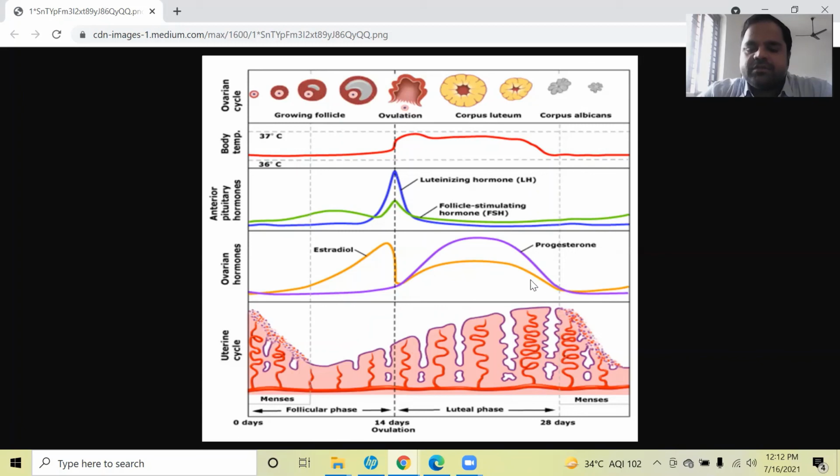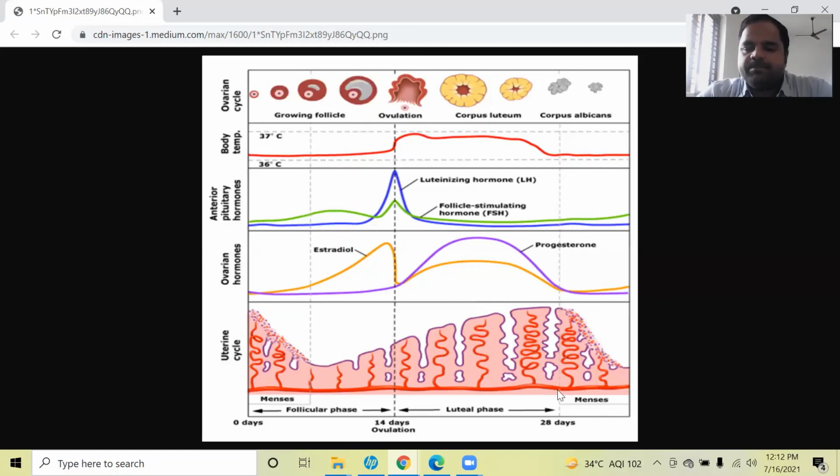This blood, mucus and wall of the uterus is called menses. As I told you at the start of the slide, the blood flow ranges from 3 to 5 days.